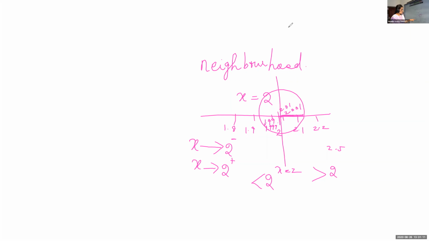Here 2 plus does not mean a positive or negative number. 2 plus means a number which is closer to 2, but it is greater than 2, in the neighborhood of 2. 2 minus means less than 2, in the neighborhood of 2 but less than 2. Up to this, is it clear, children? Left side and right side. We are going to find out some functions here based on the left side and right side. Let's go through some examples and afterwards we can do.